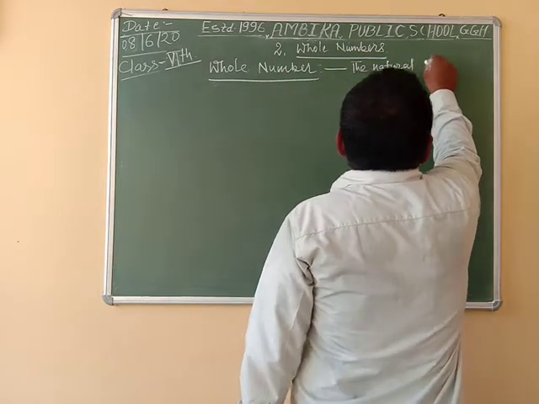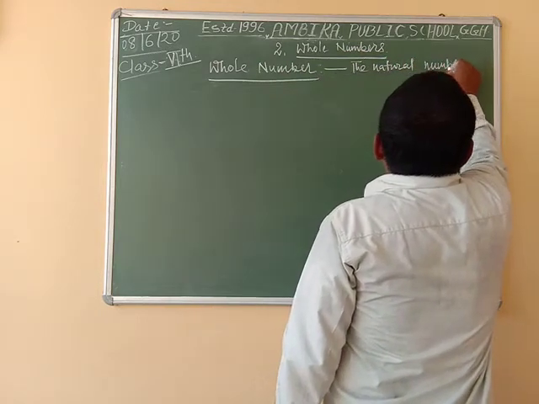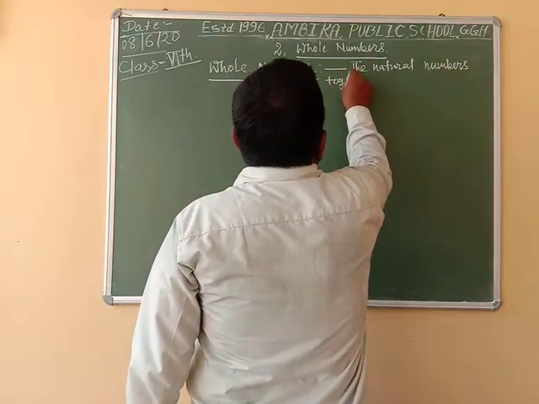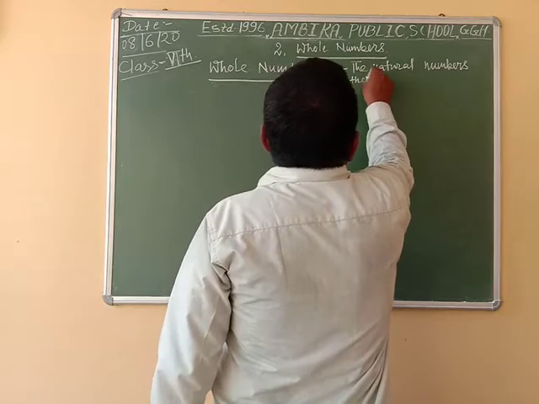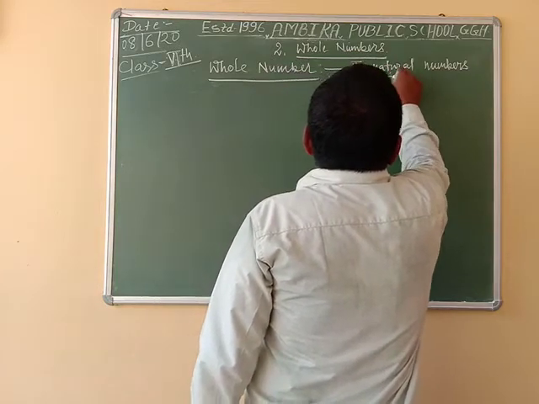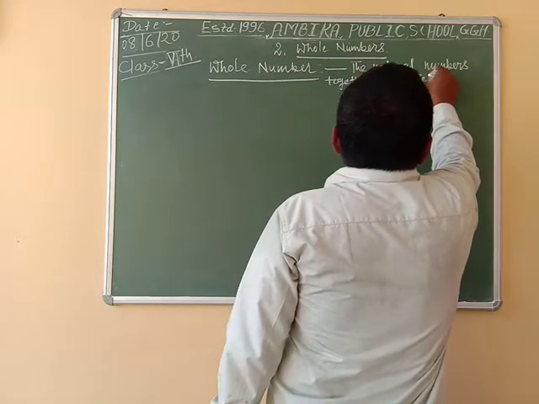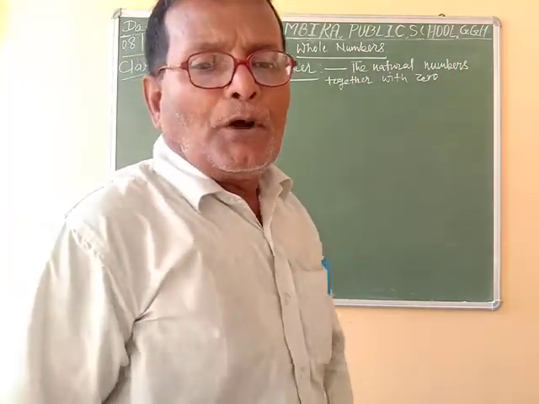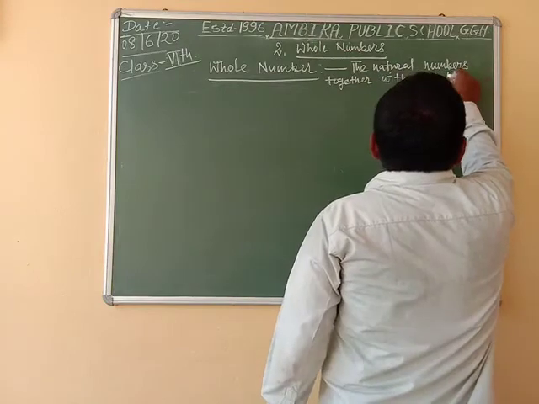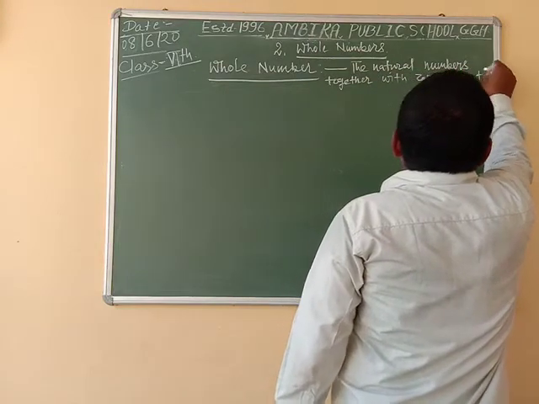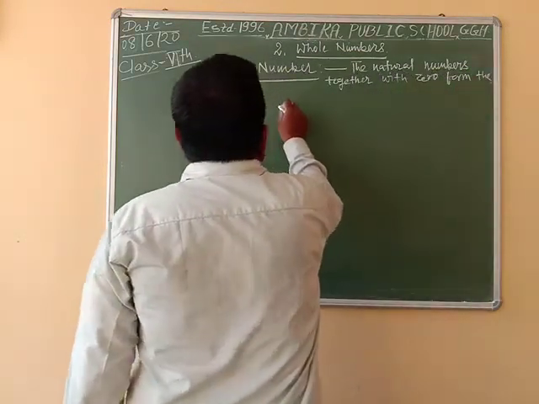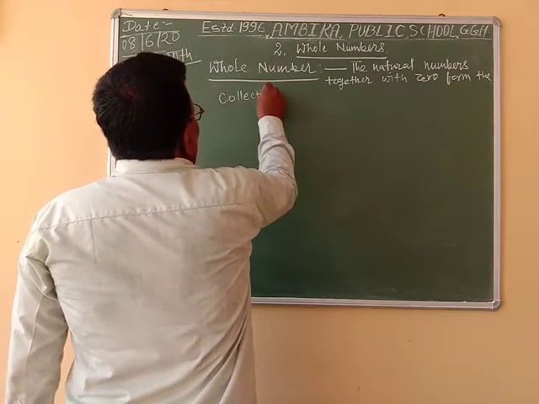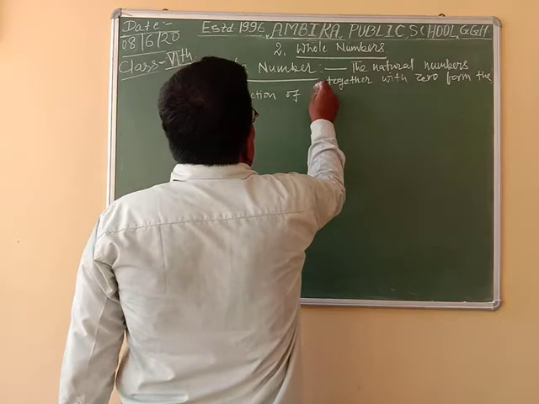The natural numbers together with 0 form the collection of whole numbers.